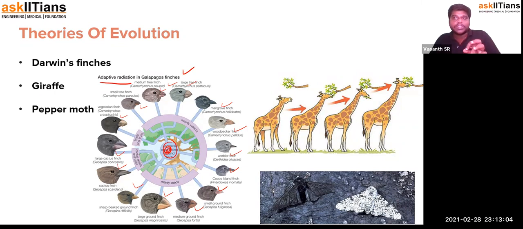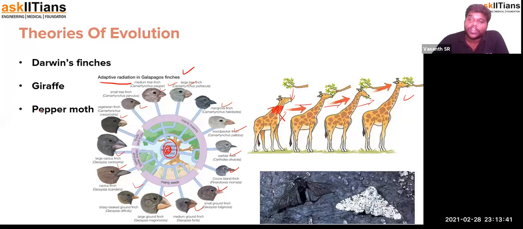So were there only lengthy-necked giraffes? Definitely not. There were few organisms which had short necks. For the organisms with short necks, the food was unavailable, so it is obvious that they will go extinct. And evolution passed on the characteristics, the stretching of the neck happened extensively, and only the giraffes with lengthy necks survived. So this is one of the characteristic features of the theories of evolution, which explains this.